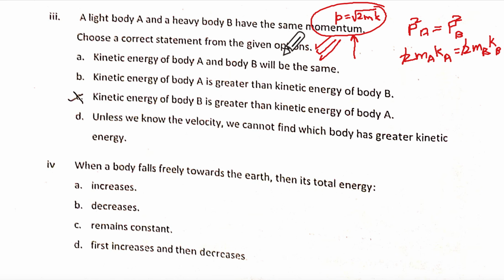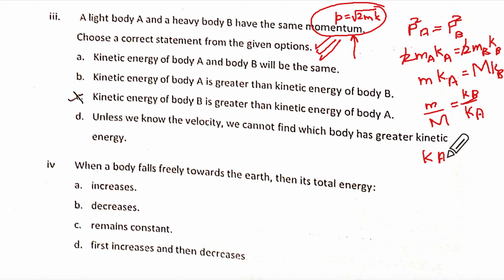So your mass A is light, so this will be small m. B will be capital M. So I will write this first and I'll write like this so that it's easier for me. So m upon capital M is equal to KB upon KA. So K will have more. They are saying what is this? So you are going to have KA greater than KB. Okay, that's option B. So the kinetic energy of A is greater is the correct one.